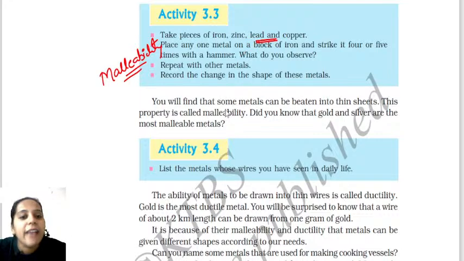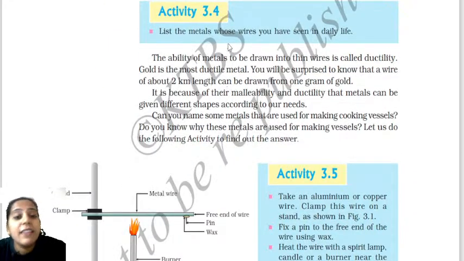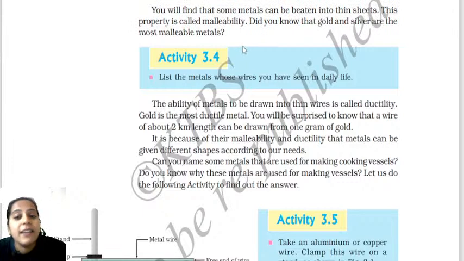Next, in activity 3.4, they are asking: list the metals whose wires have been seen in daily life. You might have seen wires in many cases. You can see copper wires, most of the time in electrical wires, and you can also see iron wires, but iron is not used for electricity. You can also see aluminum. So iron, copper, and aluminum are the metals which are drawn into thin wires.